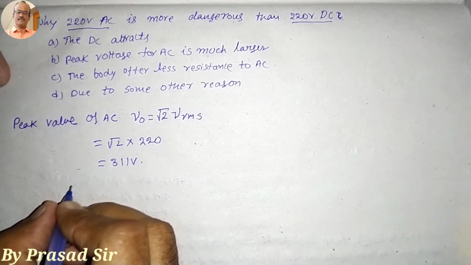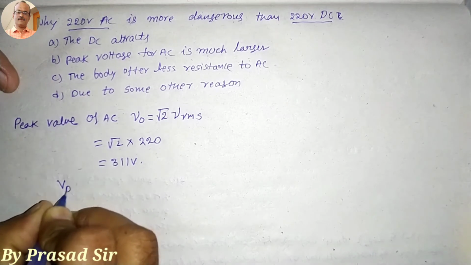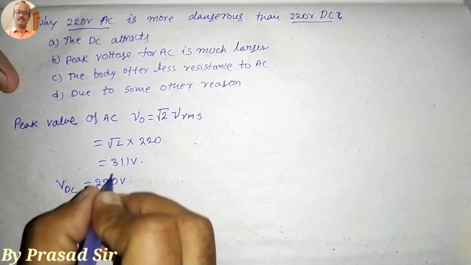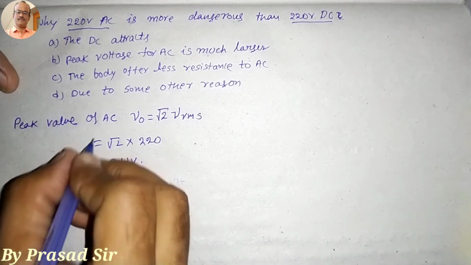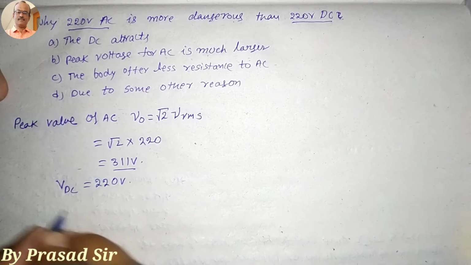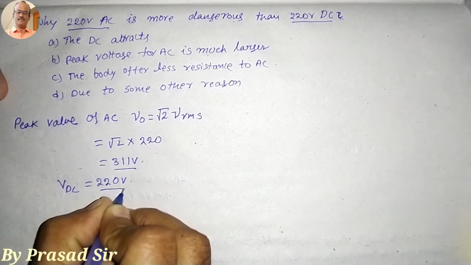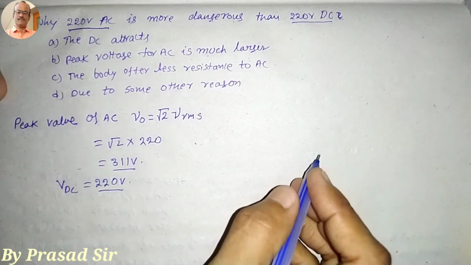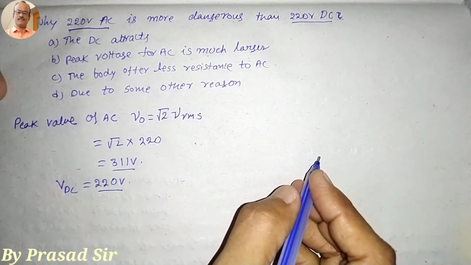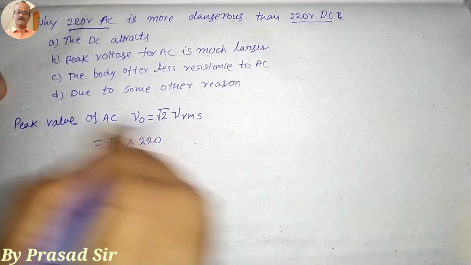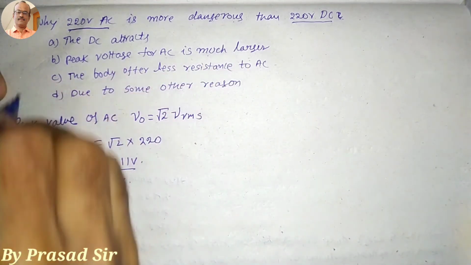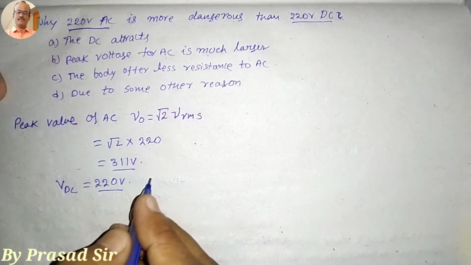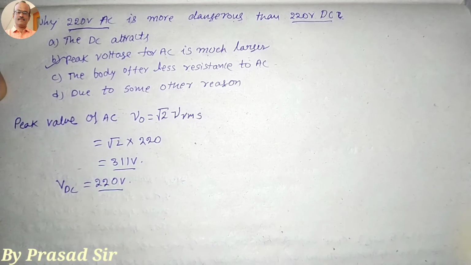Then the voltage of DC is equal to 220 volts. So observe the difference here. The voltage of AC is 311 volts, the voltage of DC is 220 volts. So that means 220 volts of AC is more dangerous than 220 volts of DC. The peak value for AC is much larger. So that's why 220 volts of AC is more dangerous than 220 volts of DC. So option B is correct.